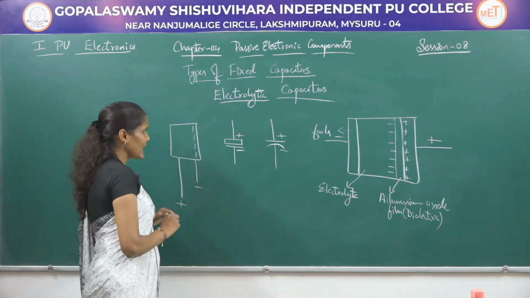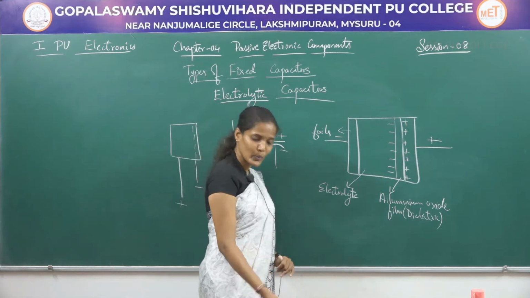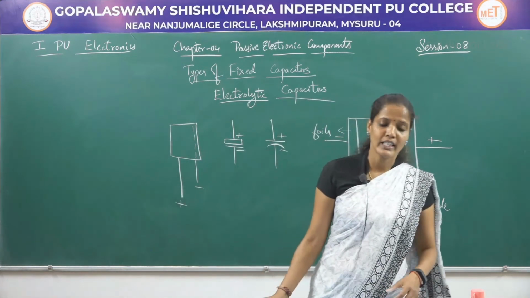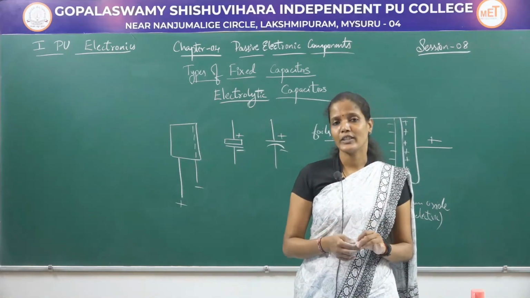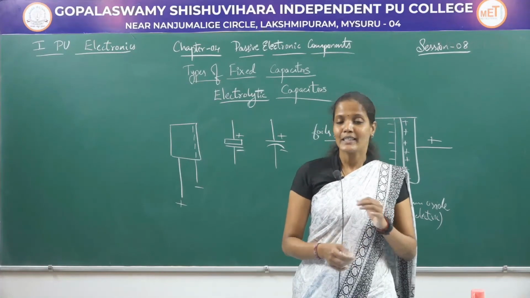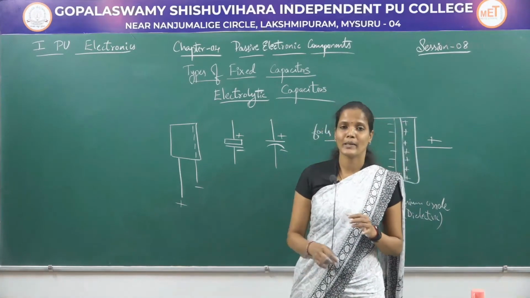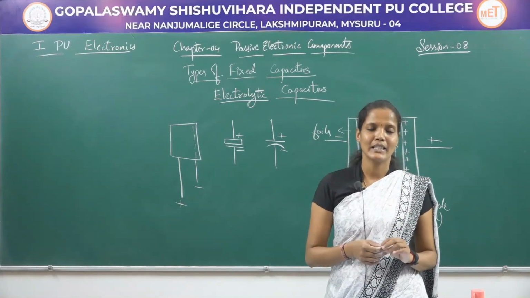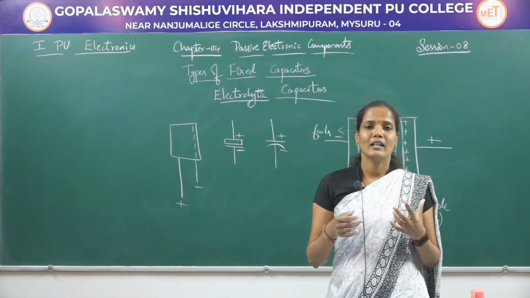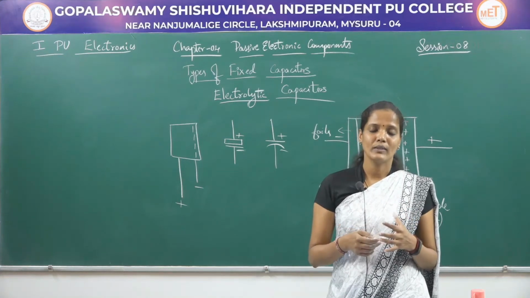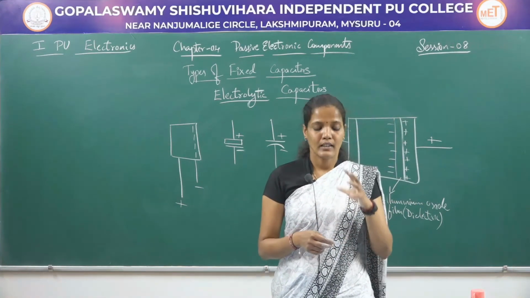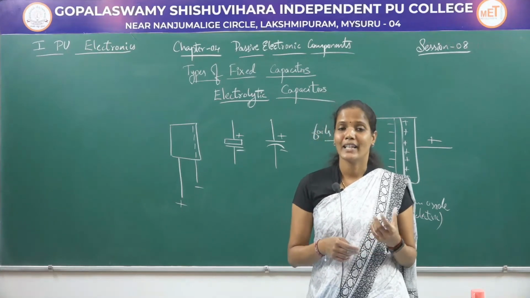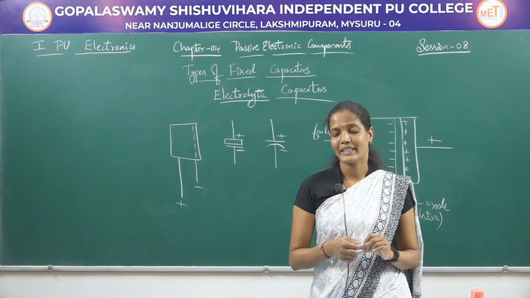And connecting these electrolytic capacitors in a proper way in the circuit is very important. While connecting these electrolytic capacitors, you have to make sure that the positive terminal of the electrolytic capacitor is connected towards the higher voltage, and the negative terminal is connected towards the lower voltage. Otherwise, the electrolytic capacitor will explode or might get damaged.